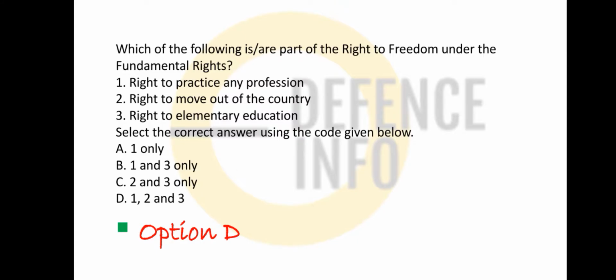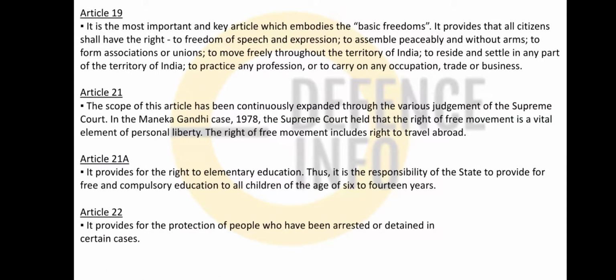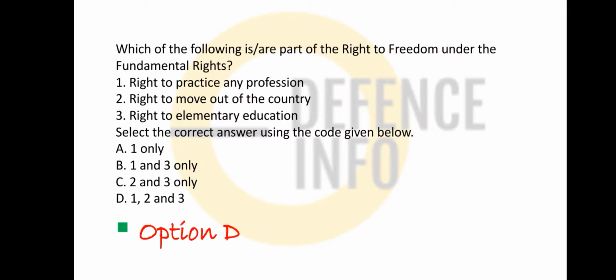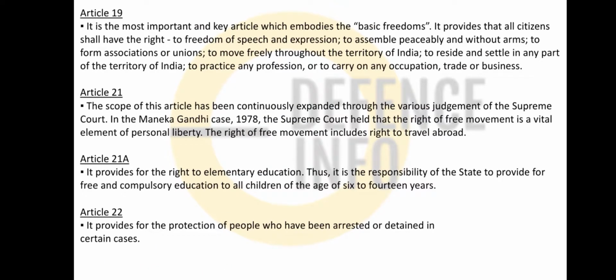Okay, so just you need to know, friends. See, here it is given right to freedom. Right to freedom means you have freedom. Right to freedom comes from articles 19 to 22. So elementary education is given in article 21. A right to move out of the country is given in article 19, and right to practice any profession is also given in article 19. See, all are correct.